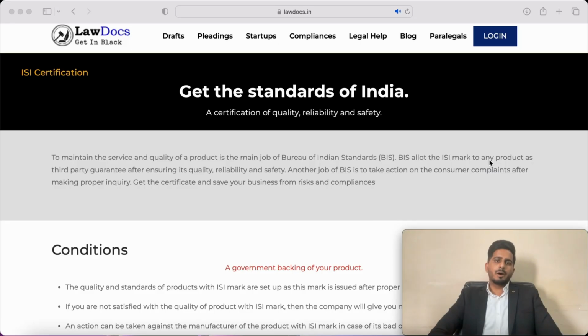Let's talk about ISI certification. Many times you ask what is ISI certification. ISI certification is a certification maintained and controlled by the BIS, Bureau of Indian Standards. BIS allows the ISI mark on products as a guarantee, after ensuring their quality, reliability and safety. So the ISI mark is the reliability, quality and safety mark.